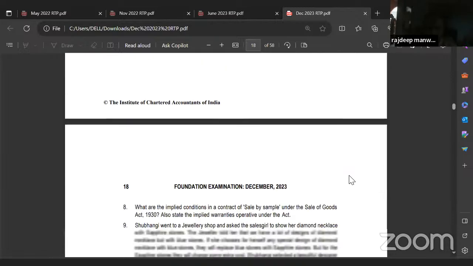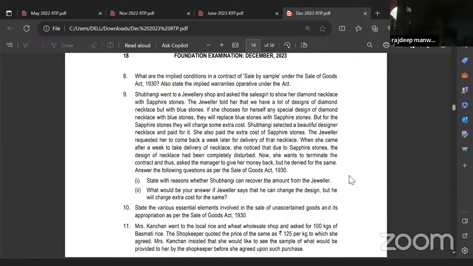You have to mention only section 8. Section 7, they have simply given you, right? Yes, sir. Eighth one: what are the implied conditions in a contract of sale by sample under the Sale of Goods Act 1930? Also state the implied warranties operative under the Act.